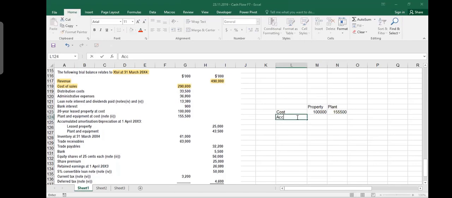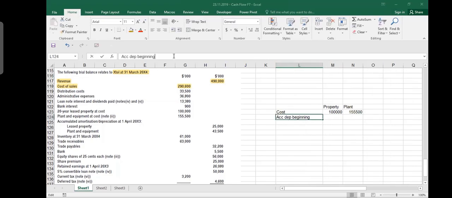You have accumulated depreciation at the beginning of year. You can write it down like accumulated depreciation on 31st of March 2003. Like it says 1st April 2003, which is day 1, I'm taking it as the last day of the last year. And this is 25,000, and this is minus 43,500. So you've got a carrying value this much. So this is your net book value at 01/04/2003.